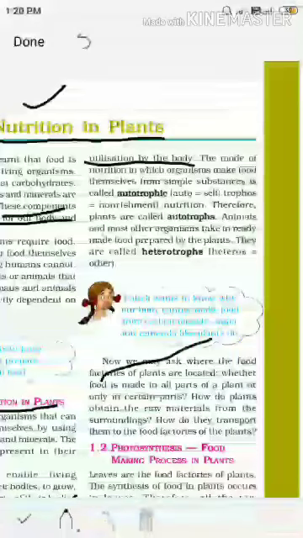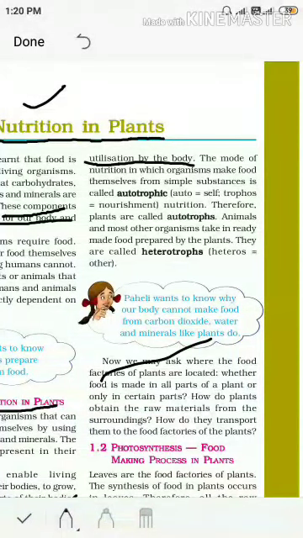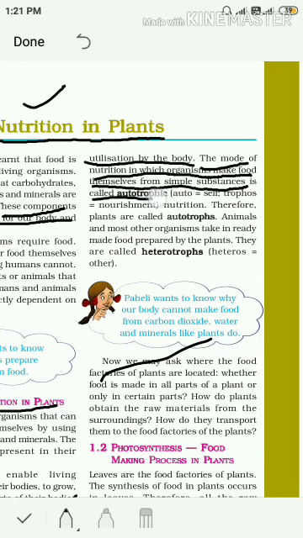First, the mode of nutrition in which organisms or plants make food themselves from simple substances is called autotrophic mode of nutrition.